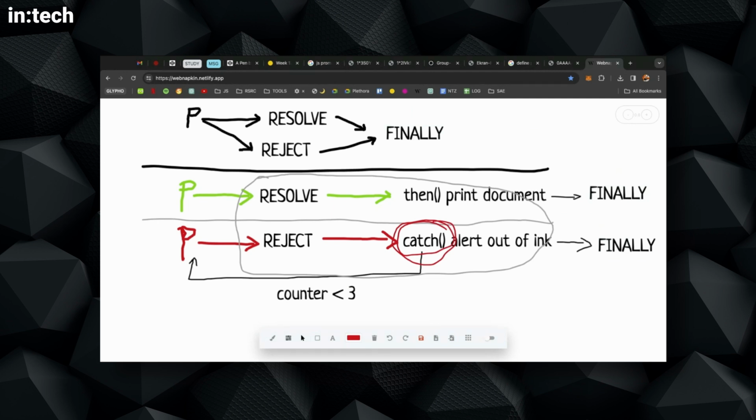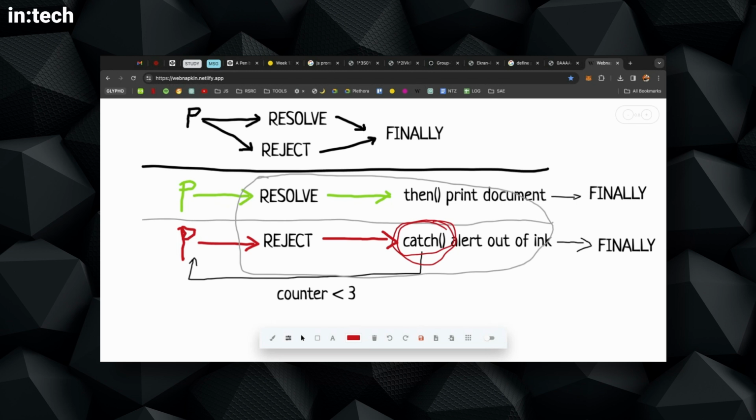Why do we need finally? Do we need finally, or we don't need it, and why? Yeah, that's a good question. Okay, so let's come up with an example with a promise. We have the printer. Let me start with an example, and then I want you to think of another example. Let's say that we have a promise to print something.